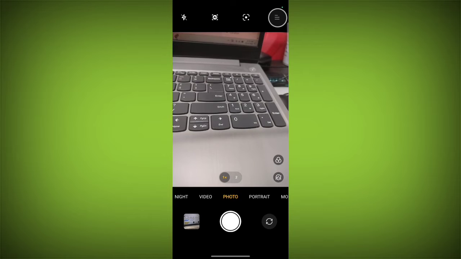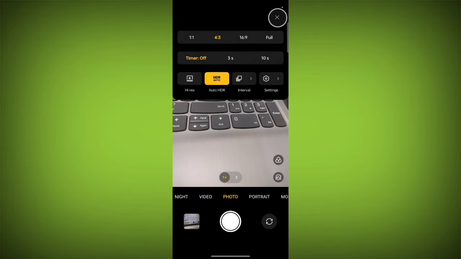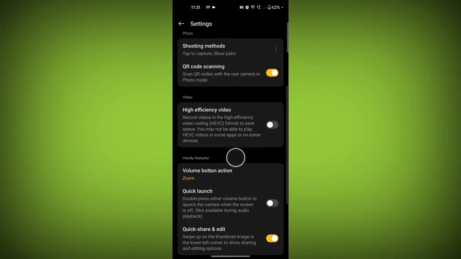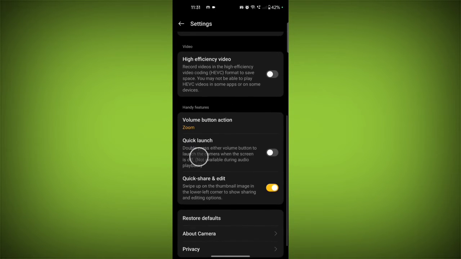Now tap on these three horizontal dot lines. Tap on settings. Scroll down until you find quick launch. Toggle this switch on right after quick launch.